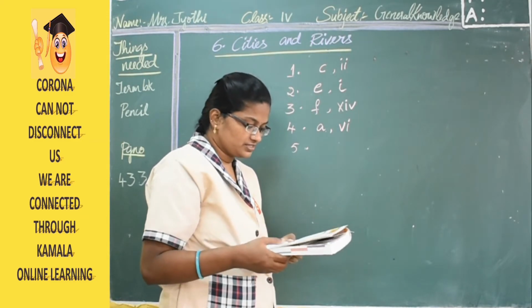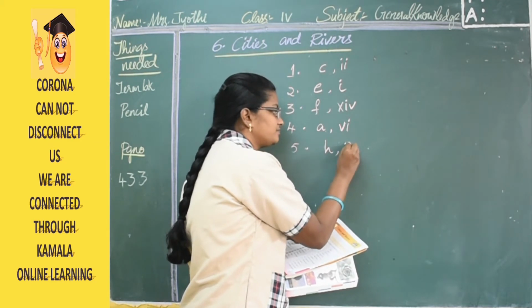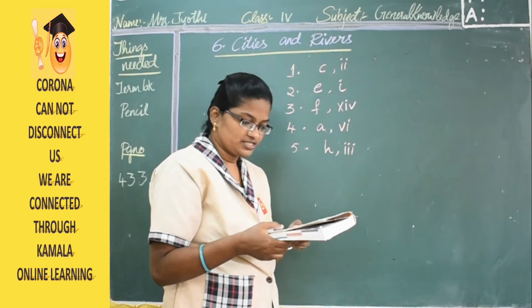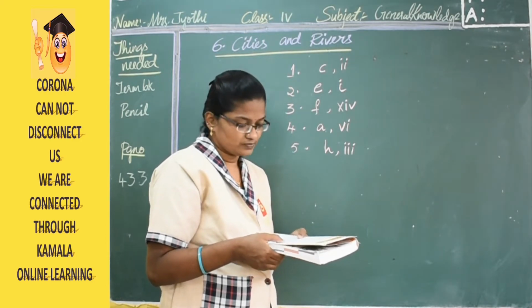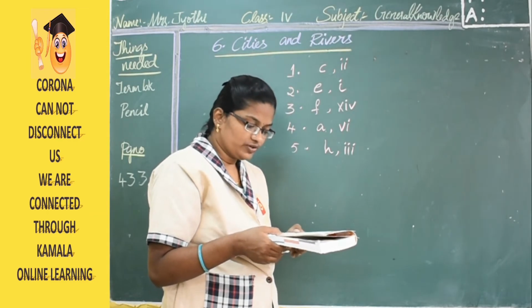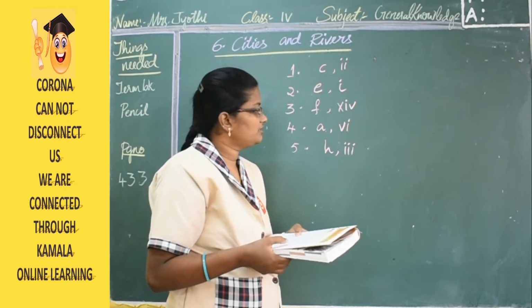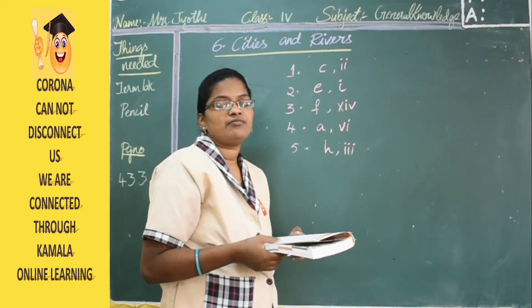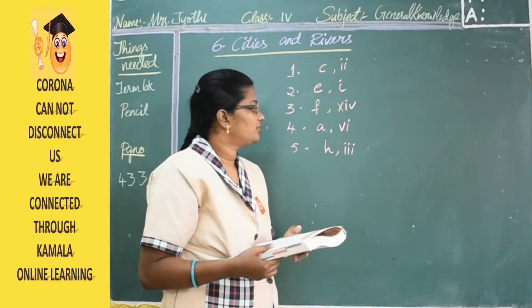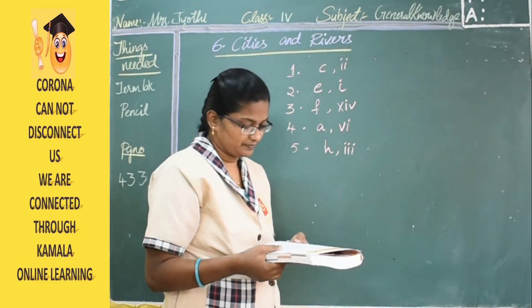The answers are H and 3. Cuttack is situated in Odisha and the river flowing here is Mahanadi. So the fifth answer is H and 3.